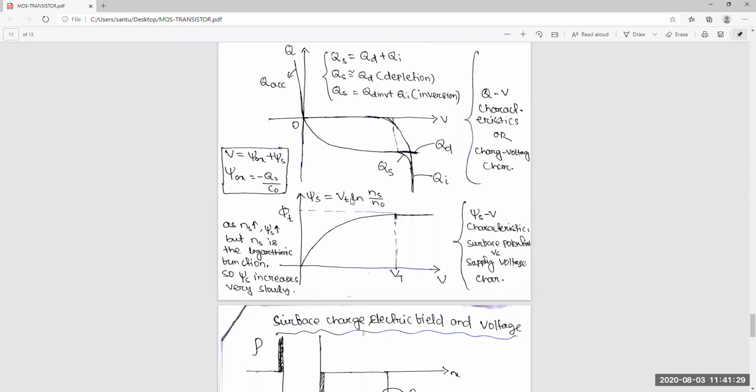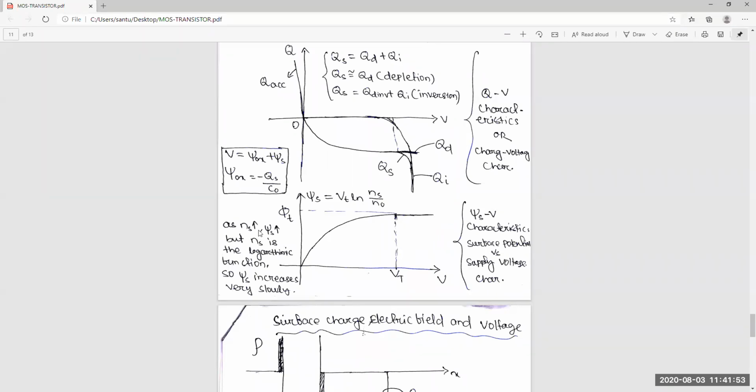Logarithm 10 to logarithm 100, it's just double. So though it is a logarithmic function, whatever value ns increases to will not have much impact on this phi s. That's why after Vt, this value is almost constant. It will increase, but it's almost constant.